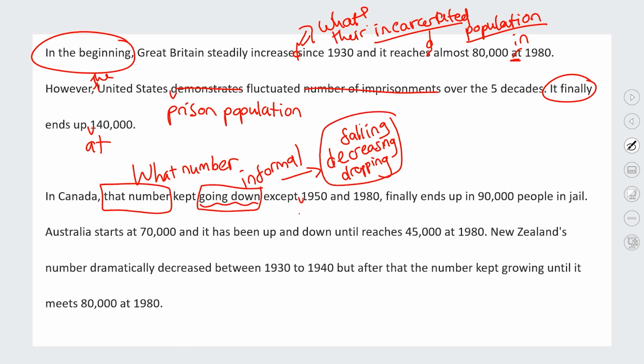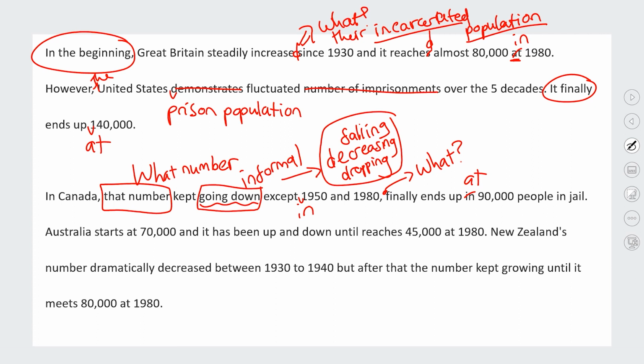Except in 1950 and 1980, finally ends up at 90,000 people in jail. So in Canada, the number of prisoners kept dropping, except in 1950 and 1980, finally ends up. So again, I have this question here. What finally ends up at 90,000? Until the number finally ends up at 90,000 people in jail?